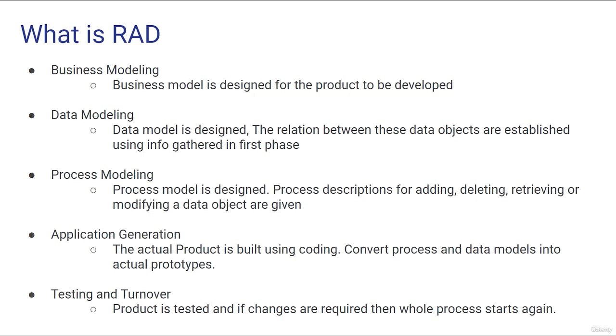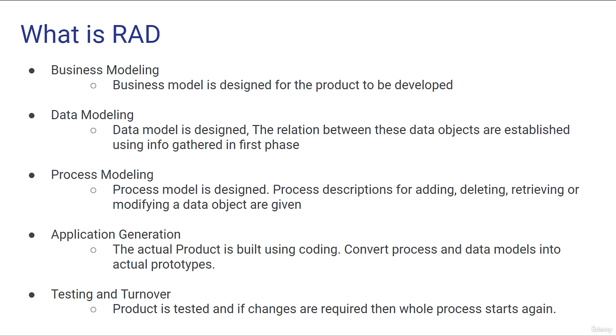The very important and very time consuming phase is application generation. In the application generation phase, we actually create a prototype, which we are going to take to the client and ask, are you agreeing to this particular prototype and product which we have built? If yes, then great, we are good to go. If not, then you have to suggest some changes. So all the development using the actual coding is done in the application generation phase, and in this phase we convert the process model and data model into the actual product.